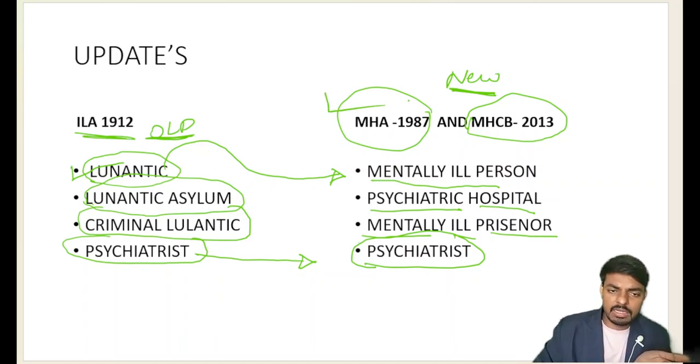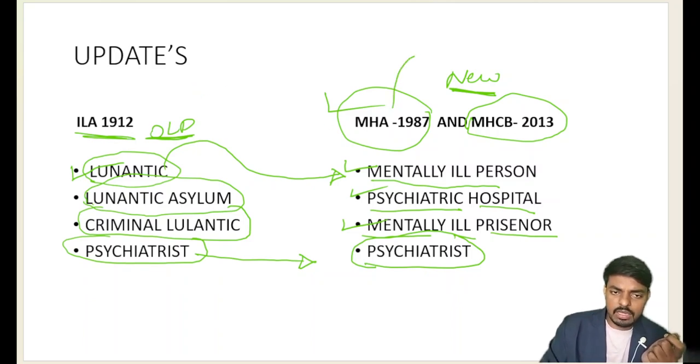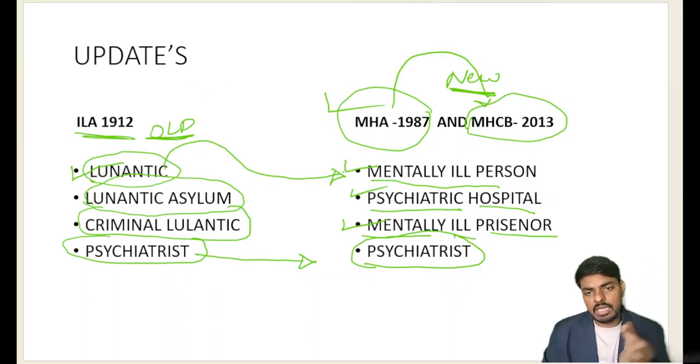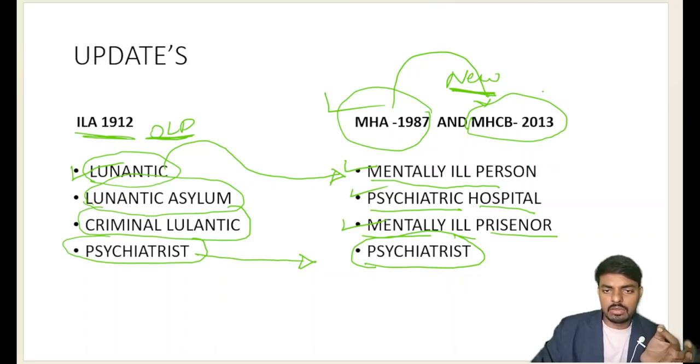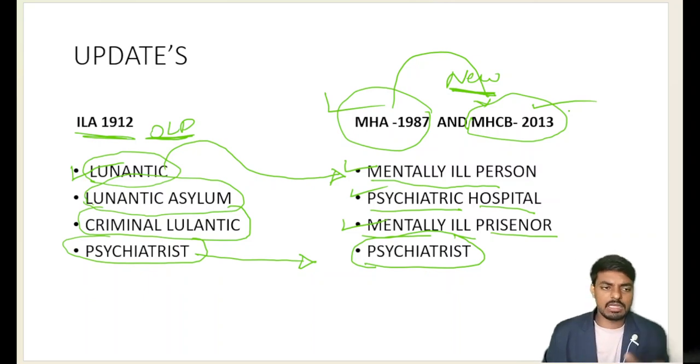So currently in the Mental Health Act, previously we were using these words. Mentally ill person, not a lunatic person. Psychiatric hospital, not lunatic asylums. Mentally ill prisoner, not criminal lunatic. These are the new words we are using, and these are the old words we are not using. Very important updates. Keep note in your exam notebook, in your very important last minute revision notebook. These similar new words are used in the Mental Health Care Bill updated in 2013, and they remain unchanged there also.